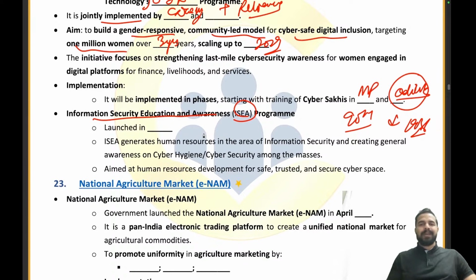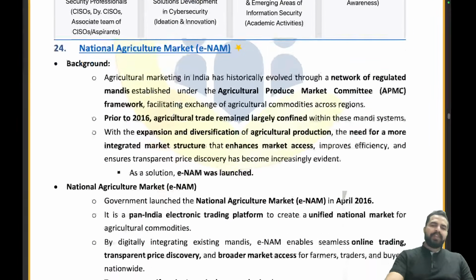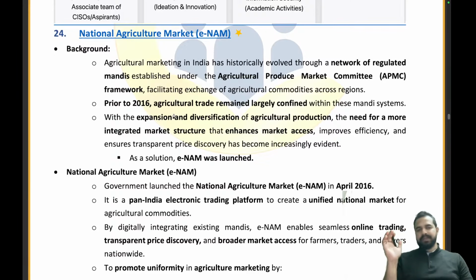Now when it comes to the ISEA program, Information Security Education and Awareness Program, it was launched in which year? Quickly tell me in the chat box. In which year was this program launched? Where we are generating the human resources which are working in spreading general awareness about cyber security. In which year was this kind of organization established? I am waiting for a response in the chat box, and yes, it is absolutely right, 2005.